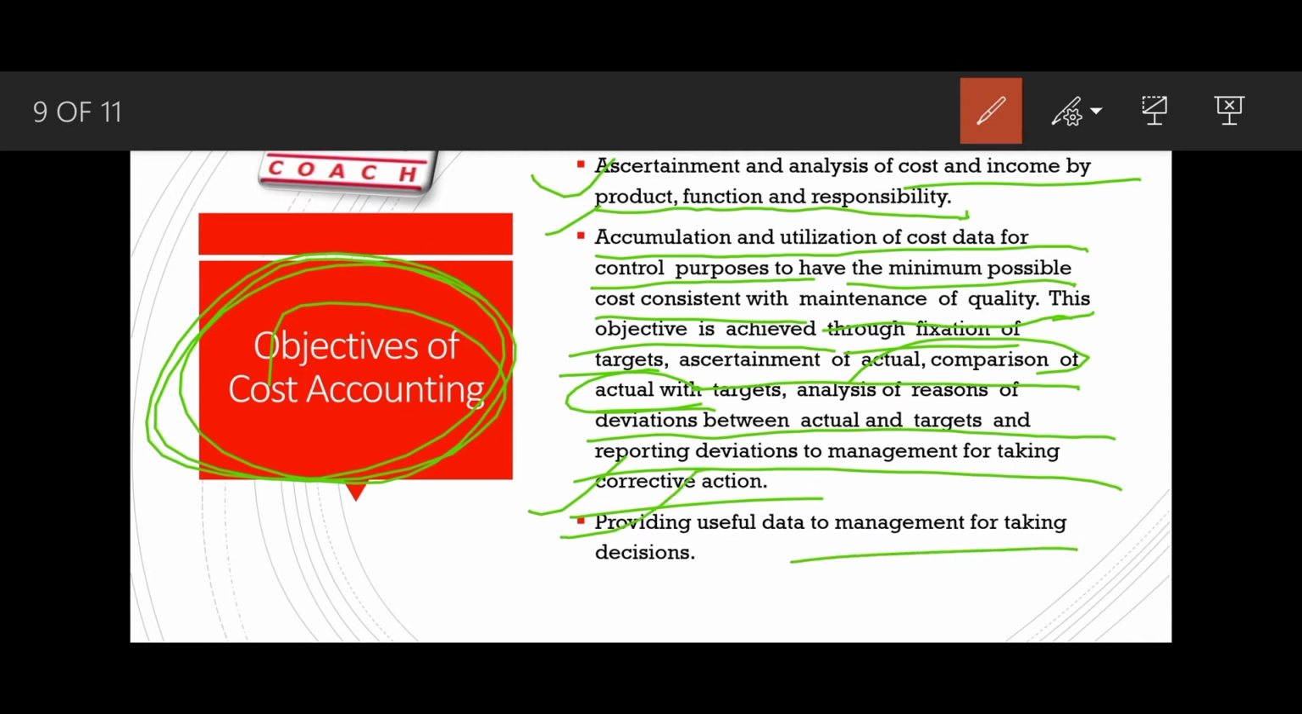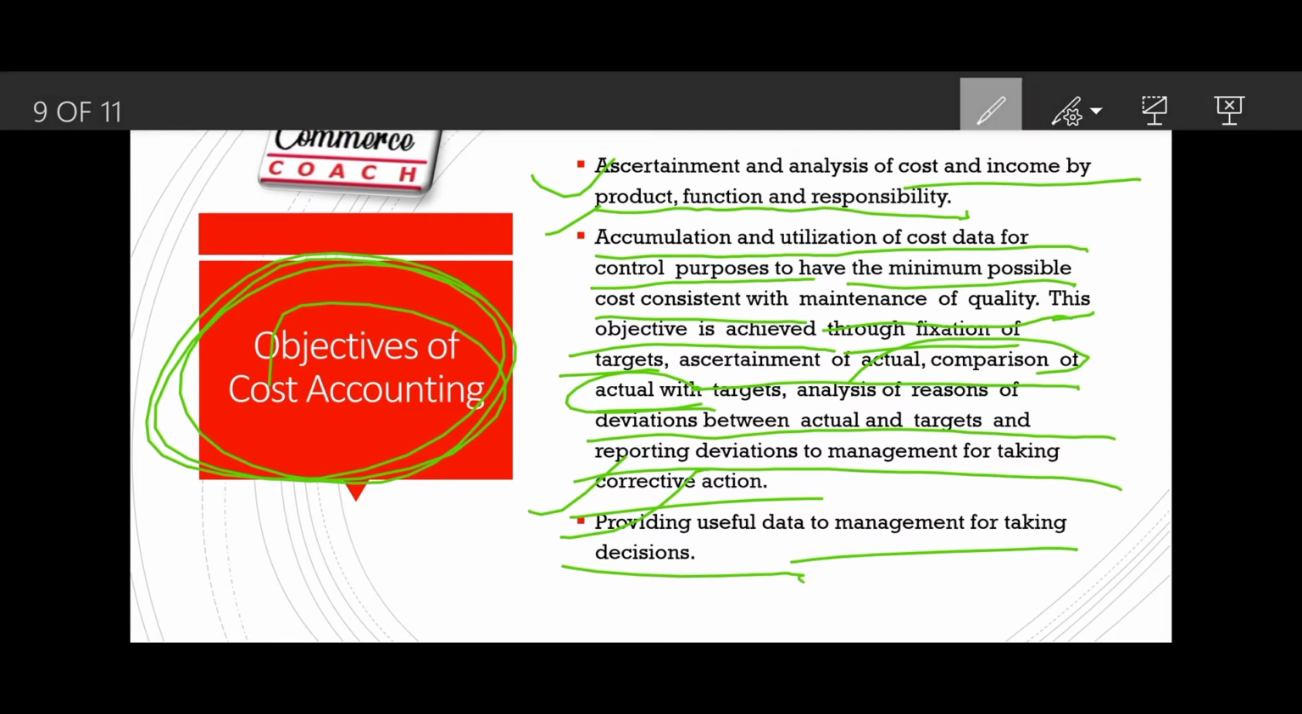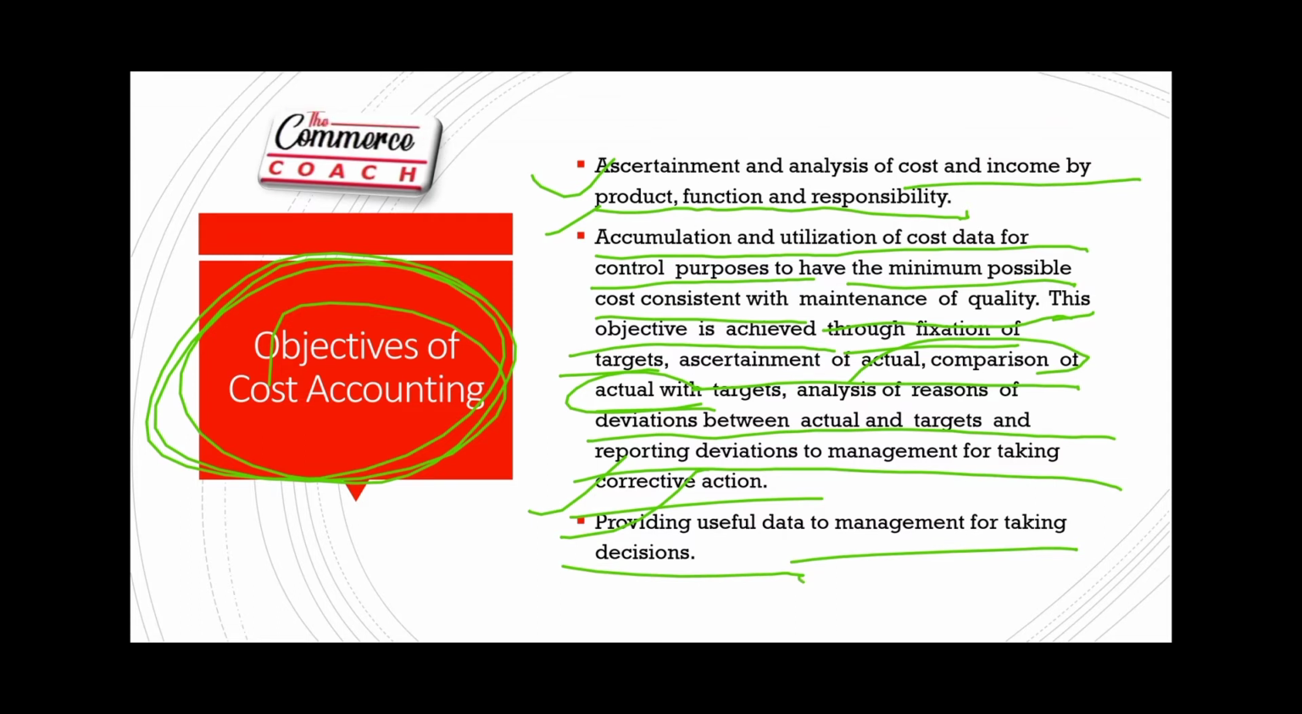Providing useful data to management for taking decisions. That's all. That is how cost accounting is done. There are a lot of objectives given in the book. You can read them, but these are the broad objectives of cost accounting that you have to write in your examination to get good marks.